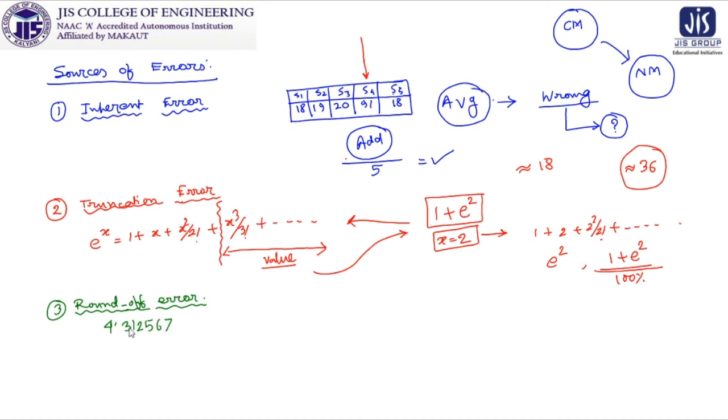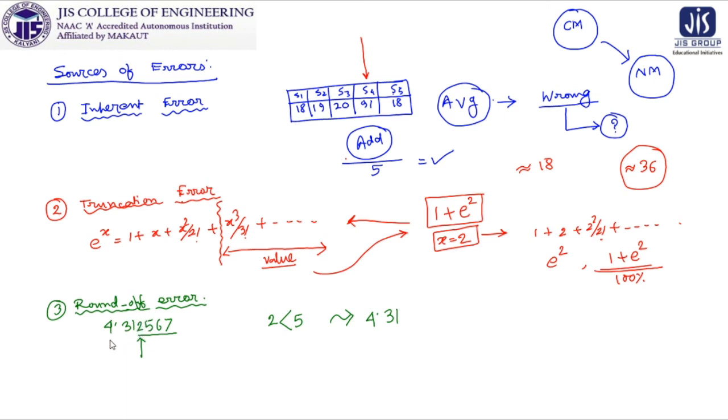4.312567, if I want to use it up to, suppose, 2 decimal places, so I will go up to this and I will check what is this number. It is 2. 2 is less than 5, so the resulting number will be 4.31, because this 2 will not impact anything on this number 1, just staying before it.